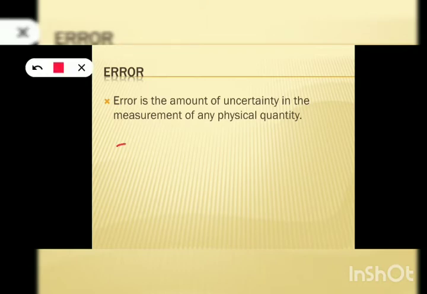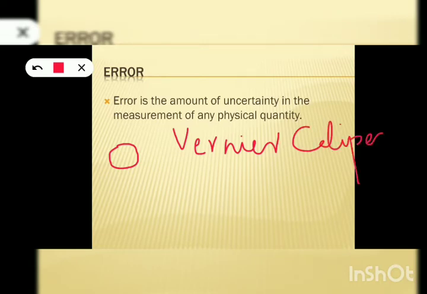Children, consider a very small sphere like this. Suppose you want to find out the diameter of this small sphere. You can't take your normal scale, a 15 centimeter scale, to measure it. You can't measure it accurately with the help of your 15 centimeter scale. So in such cases, we will use a device known as vernier calipers. I hope you remember the image of vernier calipers. It is possible to measure the diameter of this very small sphere using vernier calipers.